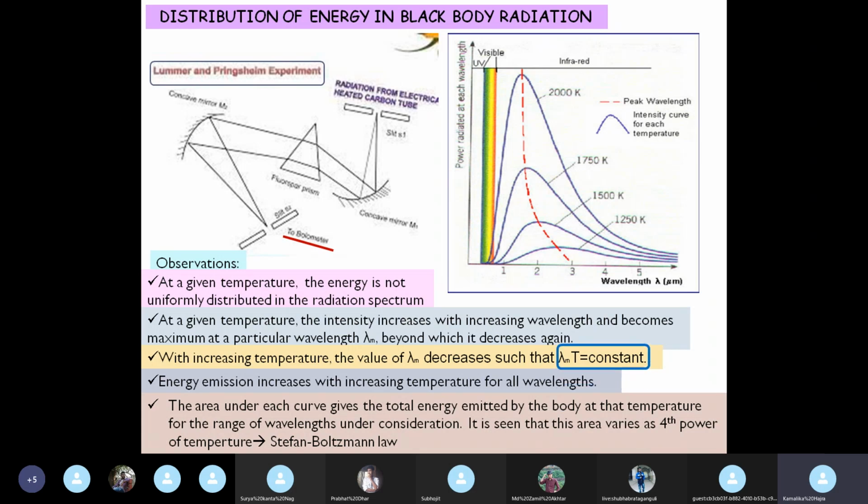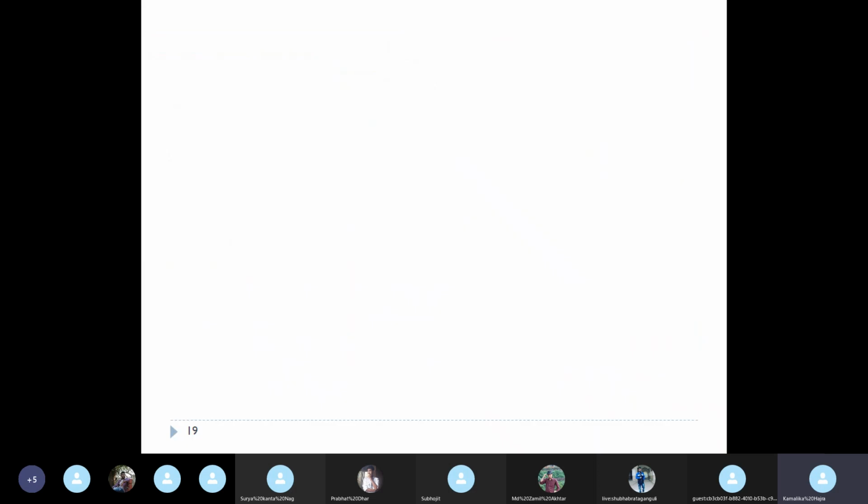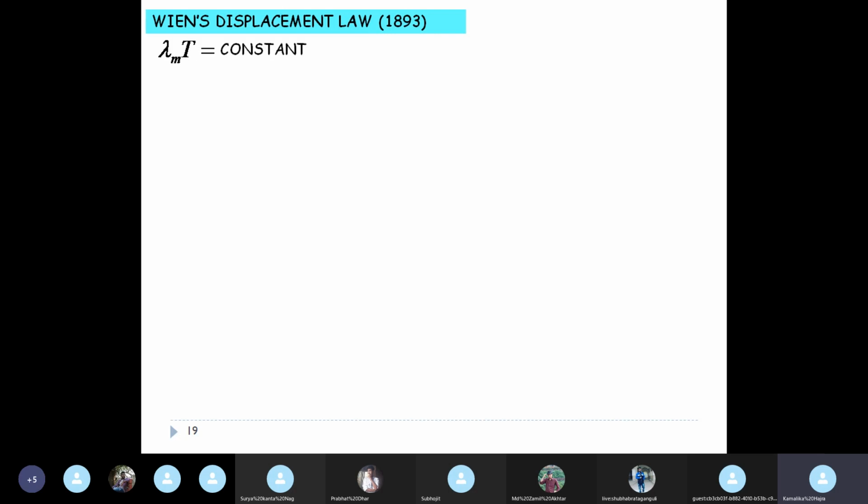All right. Now this lambda m T equal to constant, we will now take a close look at this relation. That is what is actually known as Wien's displacement law. It was given in 1893 from the observation of the spectrum of blackbody radiation. Plain and simple, lambda m T equal to constant.